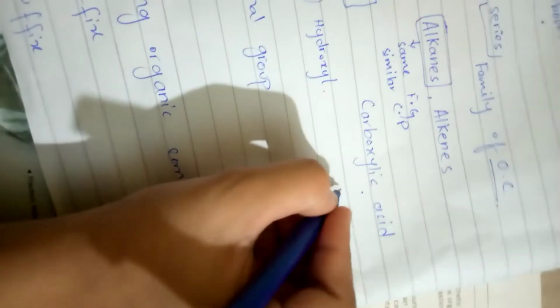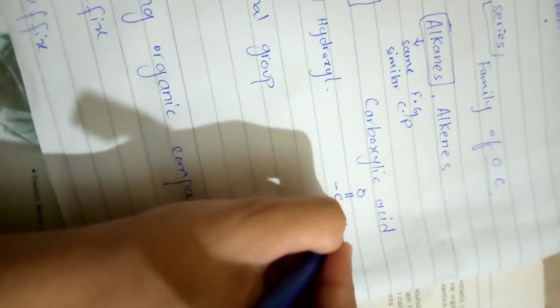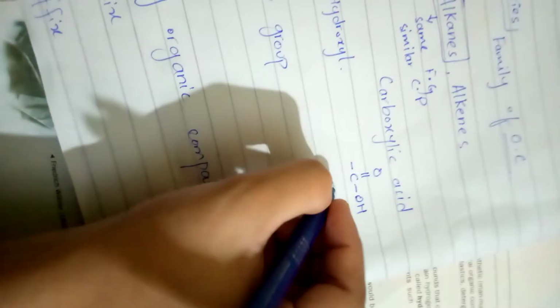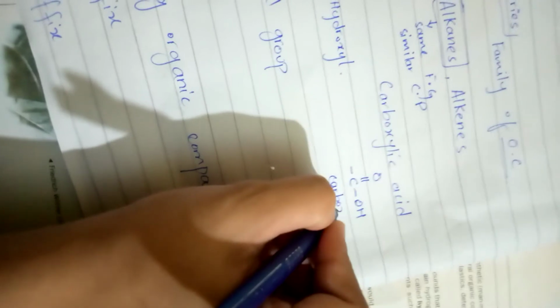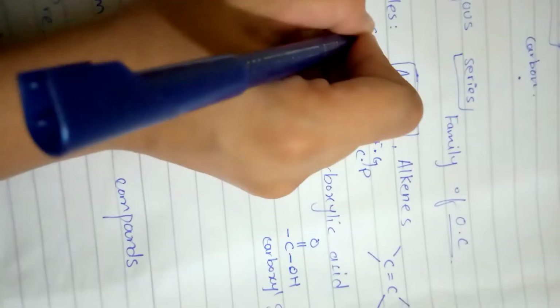Carboxylic acids have the carboxyl group, which is the functional group of carboxylic acids. Alkenes have a carbon-carbon double bond, and alkanes have simple C-H bonds.